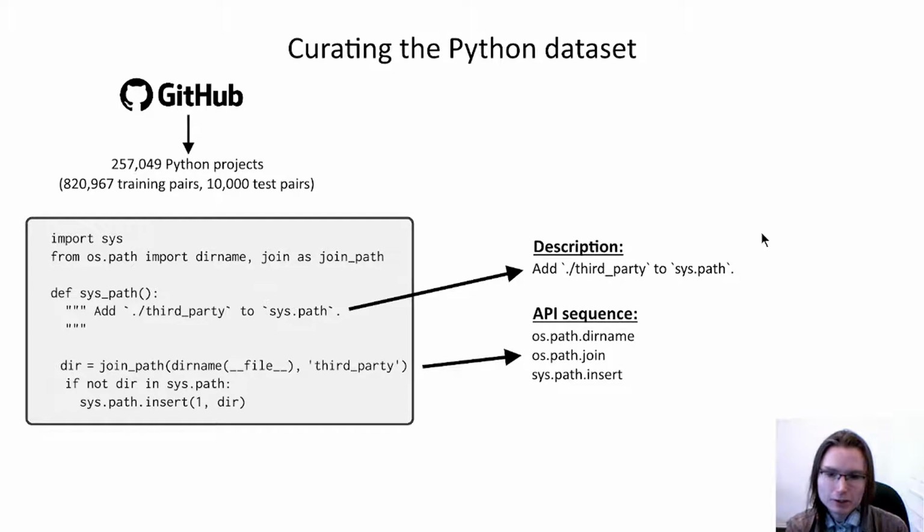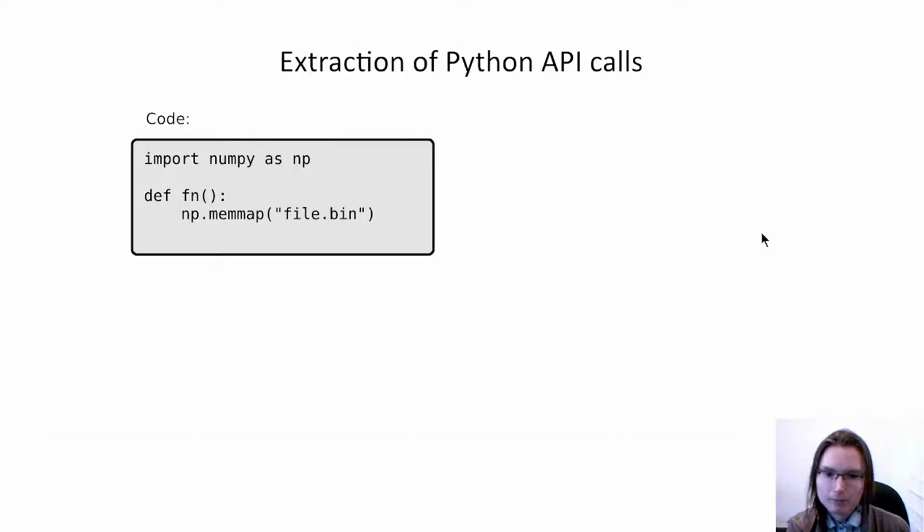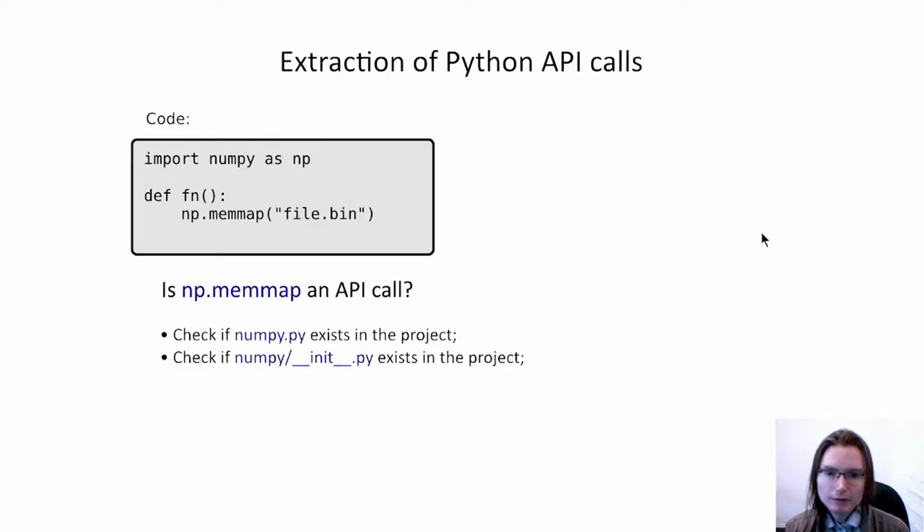Since Python is not strongly typed, we didn't extract method calls, but most of the Python API is not object-oriented, so this wasn't much of a problem. For our purposes, we considered any call to a function that was imported from an external module to be an API call. For example, in this code, we would have to determine whether np.memmap is an API call. We would check if numpy is a module in the project, and if not, then np.memmap is added to the API sequence using its canonical name, numpy.memmap. If np were not an imported symbol, we would consider this to be a method call and ignore it.